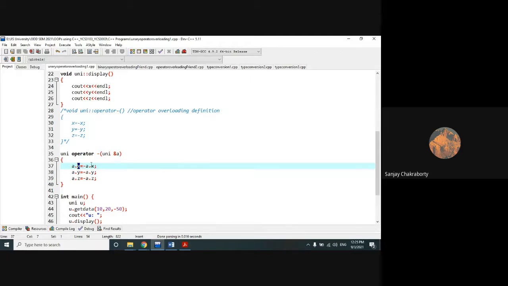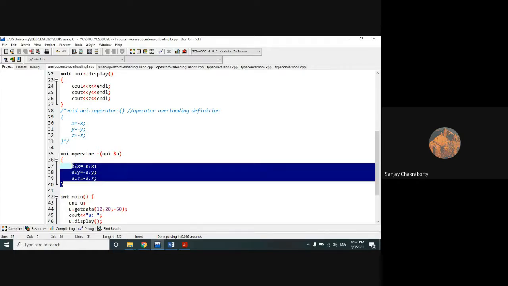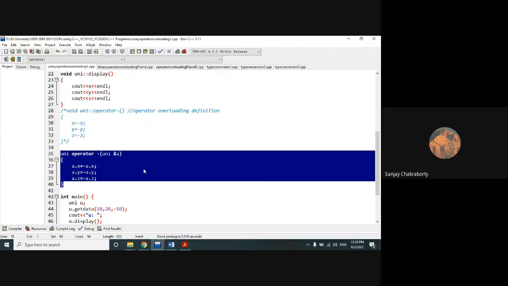So a dot x equal to minus a dot x. Sorry, we actually do the negation of the input numbers. So that's why we apply minus in front of each and every assignment. Okay. So the old number will be assigned with its sign changed in the body of this friend function.